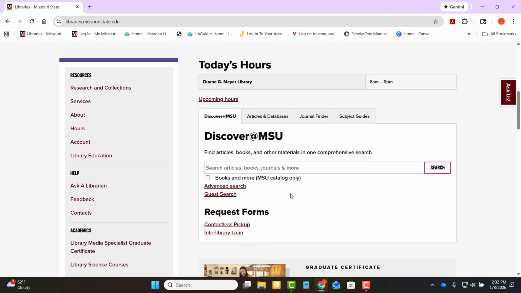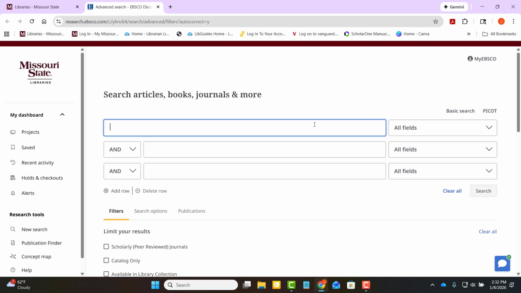We are going to begin with this Discover at MSU search box. So this tabbed search box kind of in the middle of the page is going to be your portal into all different types of library research. The Discover at MSU is a great place to start because it is our most comprehensive option. Now, it is not the only way to search, and in the instance of this course, we are going to do some individual database searching, but I wanted to begin with this. And we are going to start with the advanced search because I like how it breaks it up for you and it does not have any pre-assigned filters.